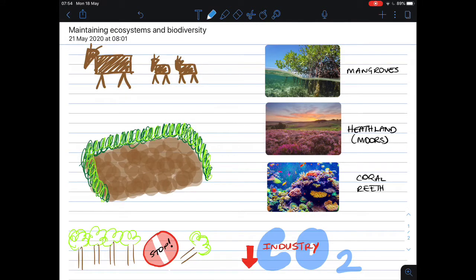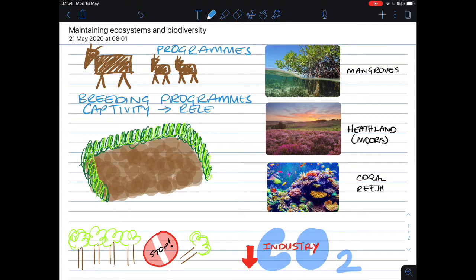In some areas, programs have been set up by concerned citizens and scientists to minimize damage by human activities to ecosystems and biodiversity. Here are some examples. Breeding programs have been set up to help prevent endangered species from becoming extinct. These are where animals are bred in captivity to make sure the species survives. If it dies out in the wild, individuals can sometimes be released into the wild to boost or re-establish the population.